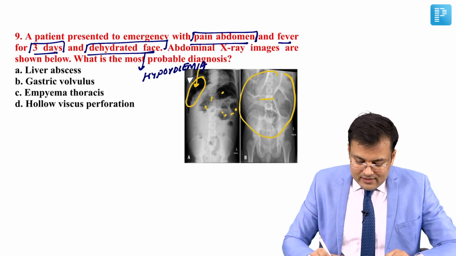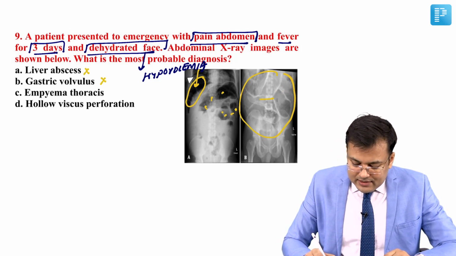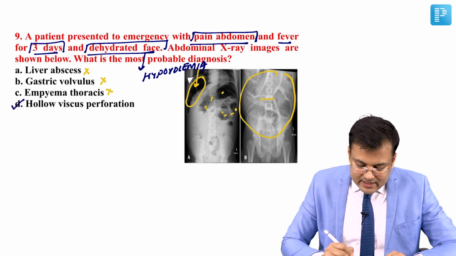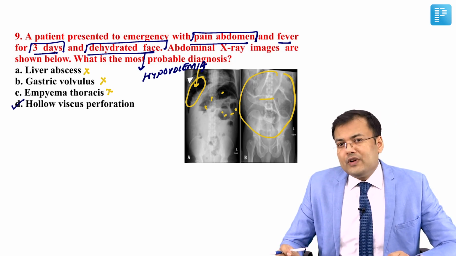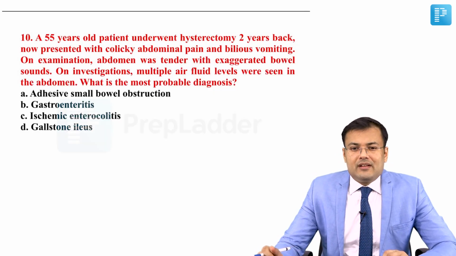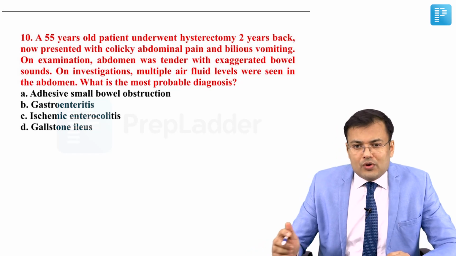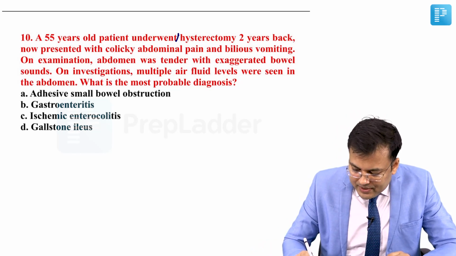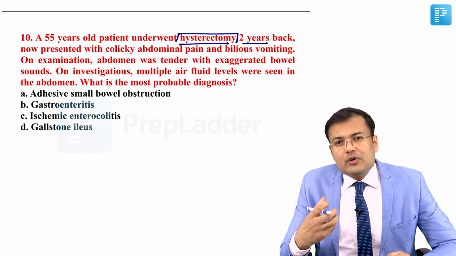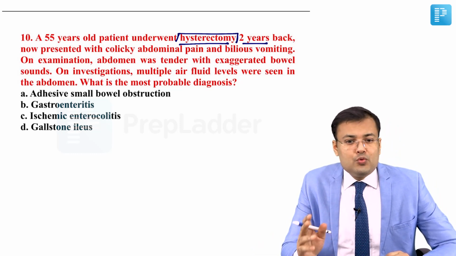So what's the correct answer? It's not liver abscess, it's not gastric volvulus, empyema thoracis. The correct answer is hollow viscus perforation. So the correct answer for this question is D. See question number 10. A 55 years old patient underwent hysterectomy 2 years back. So there is a history of lower abdominal or pelvic surgery 2 years back.